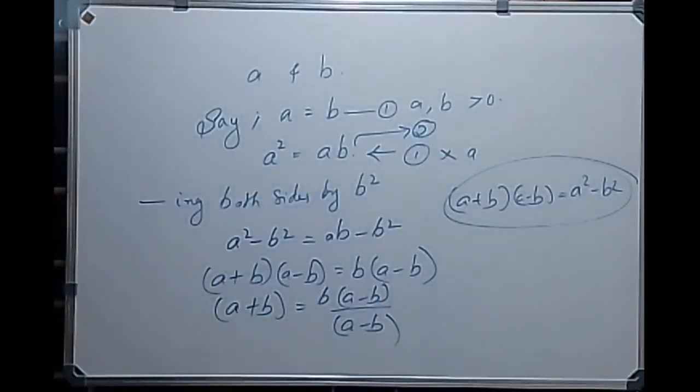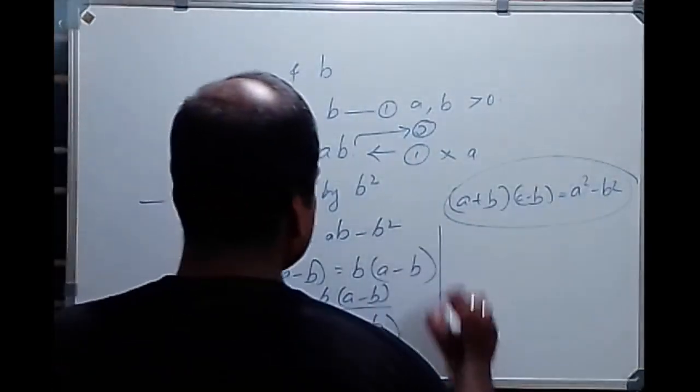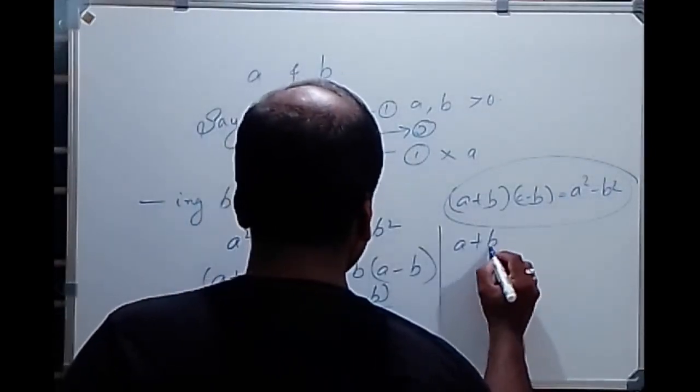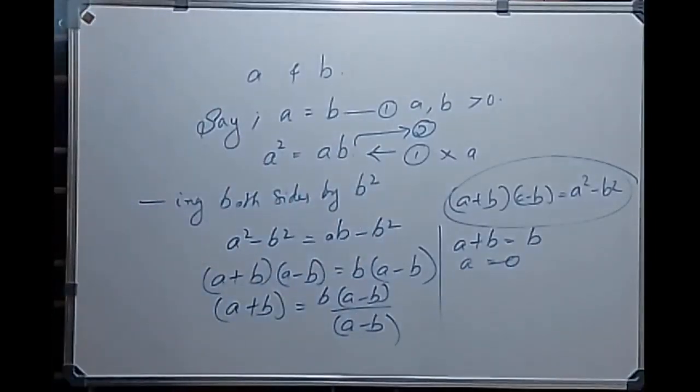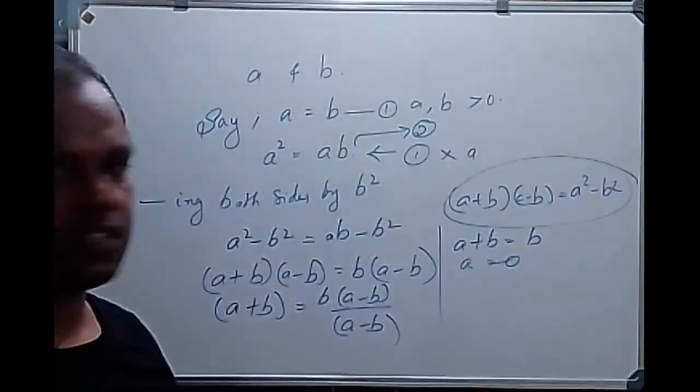Then what's the result here? a plus b is equal to b, and a is equal to 0. So a is equal to 0, we are getting the result.